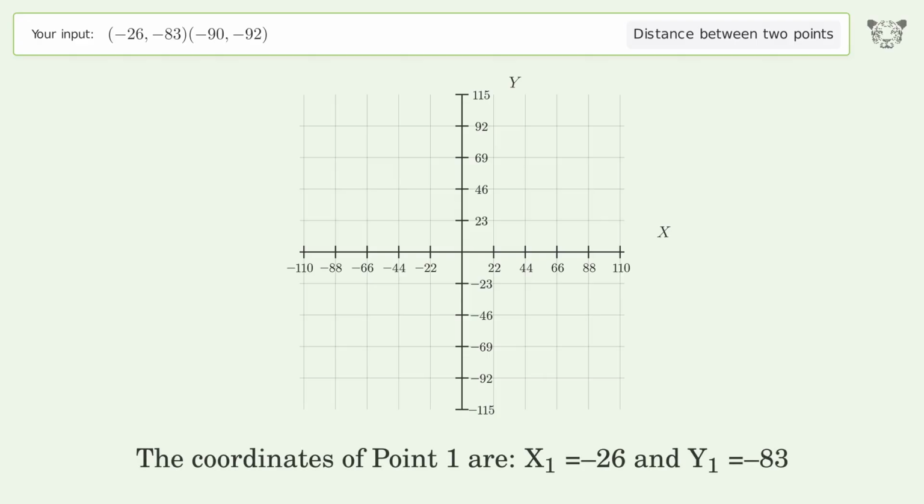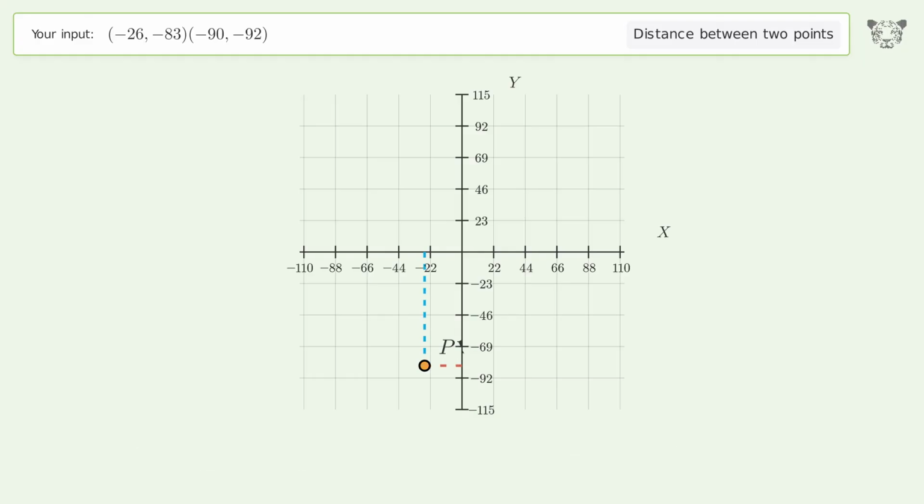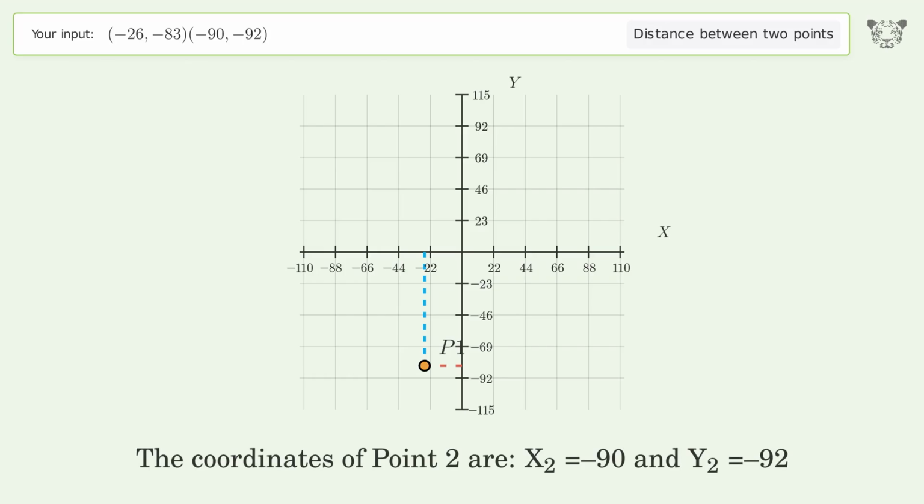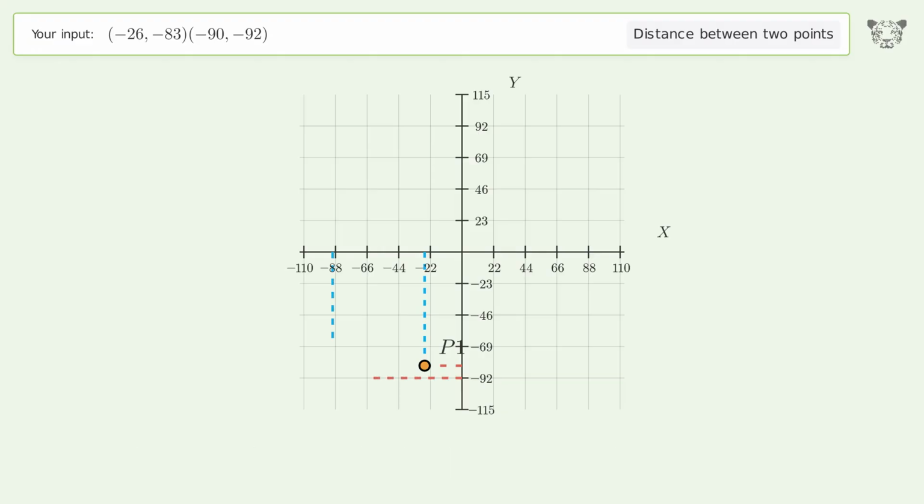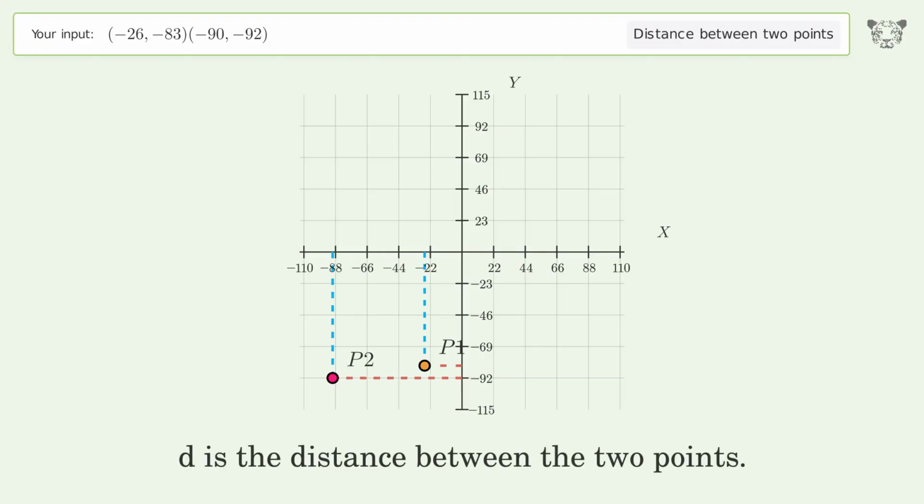The coordinates of point 1 are x1 equals -26 and y1 equals -83. The coordinates of point 2 are x2 equals -90 and y2 equals -92. D is the distance between the 2 points.